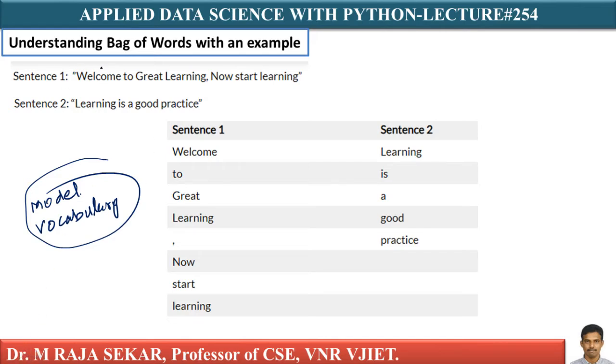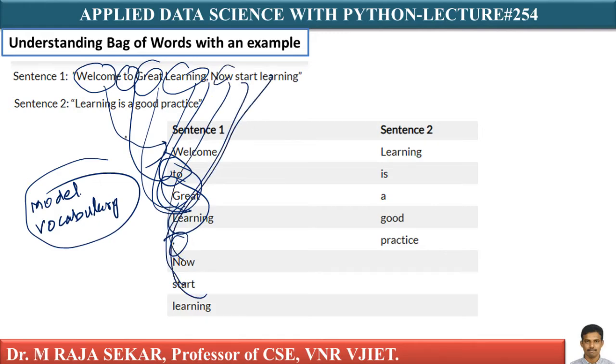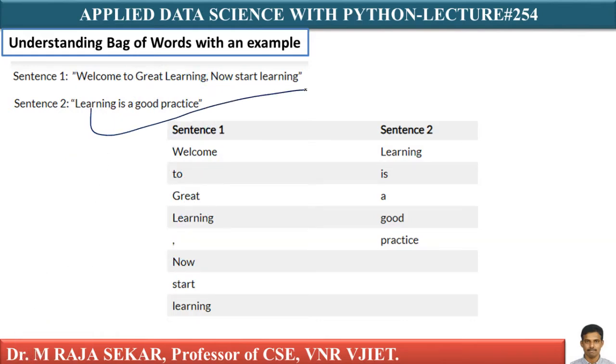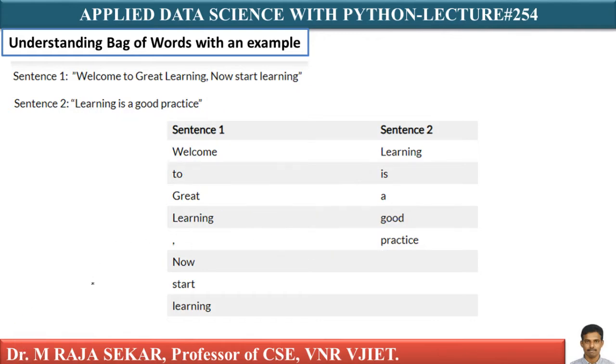It is simple. Just take sentence one and split it into words. This is my first token, welcome. This is to, this is great, this is learning, this is a comma, this is now, this is start, this is learning. I am splitting into tokens. What about sentence two? Learning, is, a, good, practice. We converted sentence one and sentence two into tokens.